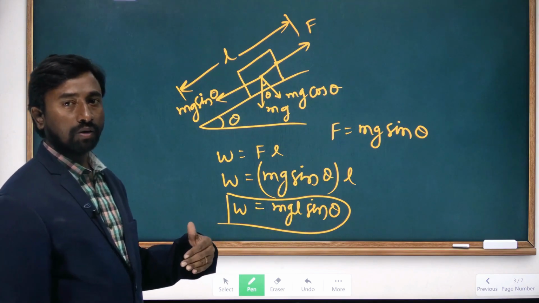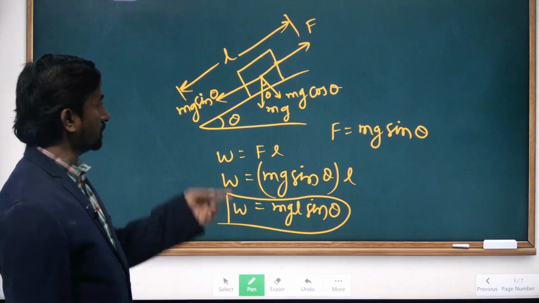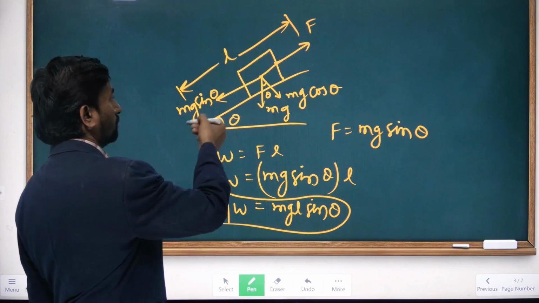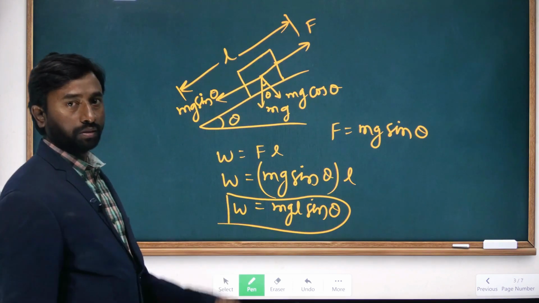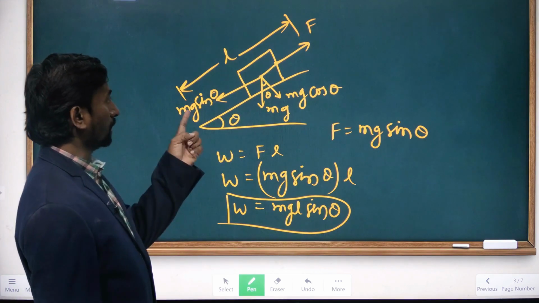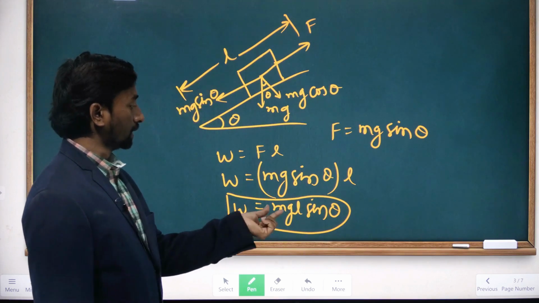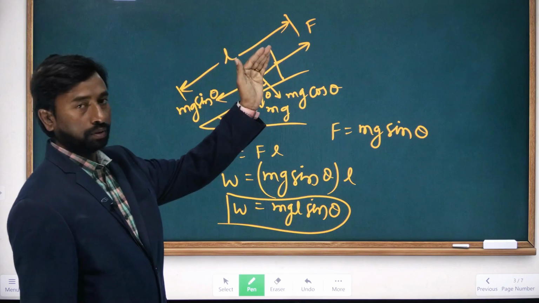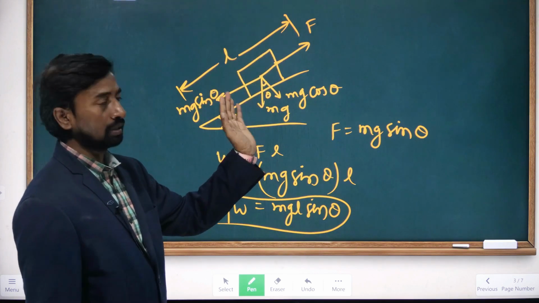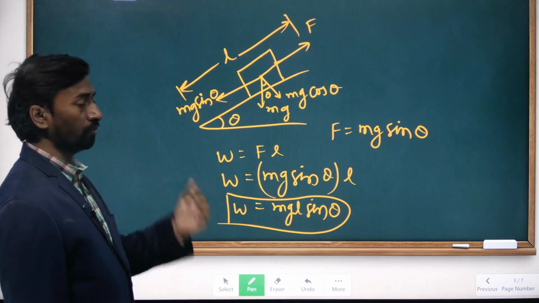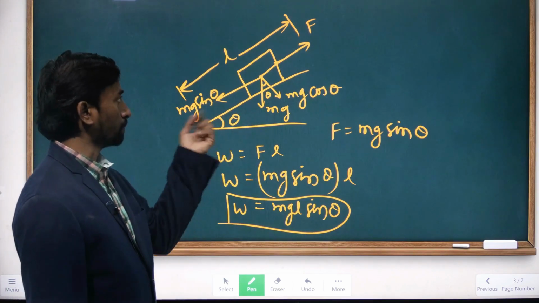In the previous case, what we got is the work done by gravity. The weight of the body acts downward while the block moves along the incline. If the block is sliding up, we write mgl sin theta, and if it is moving downwards, then we write it as negative.